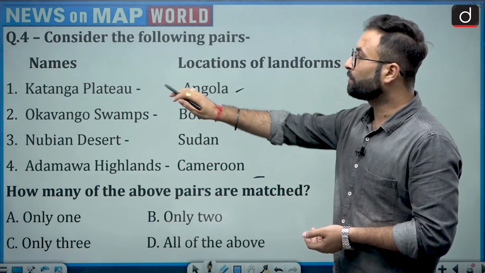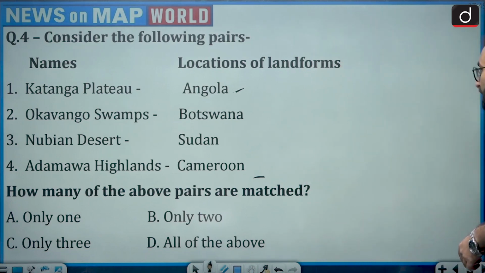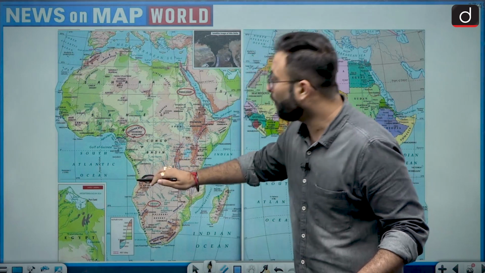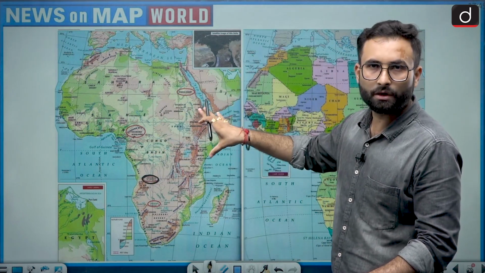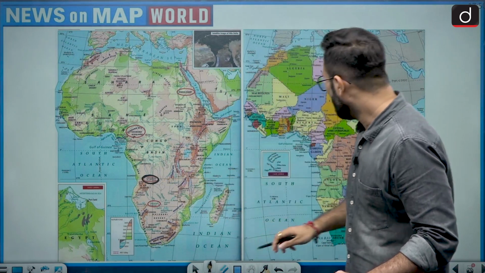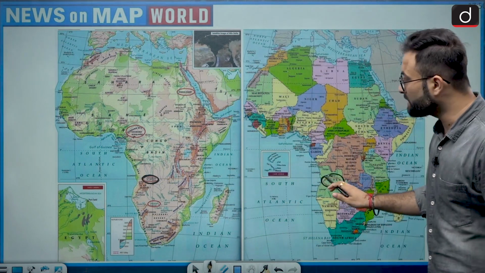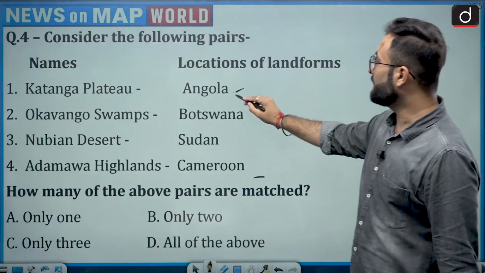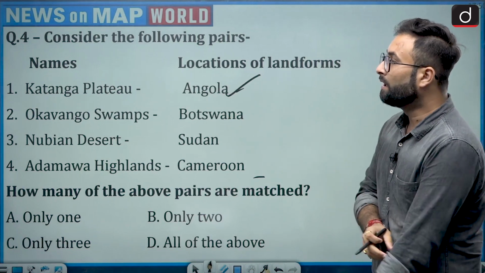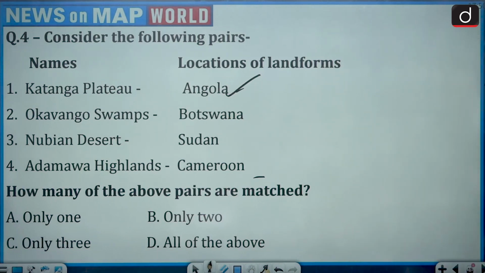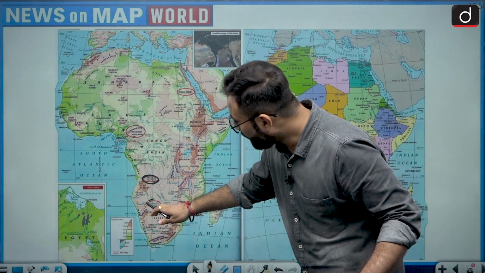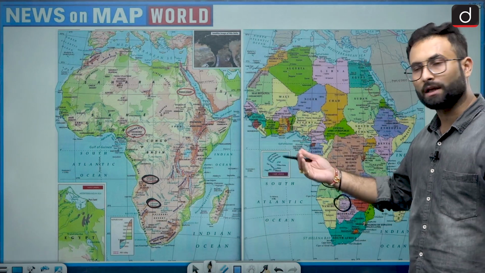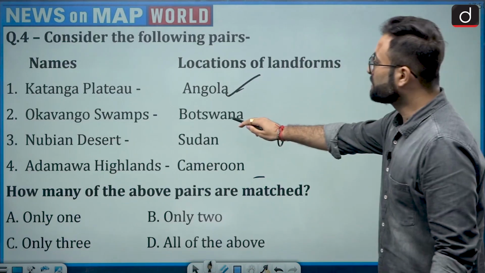Now when we look at the landforms over here, Katanga Plateau, here you can see when we are talking about the Katanga Plateau, which is located over here, all these areas are basically there in the African continent. So Katanga Plateau, which is over here, and in the corresponding location, you can say it is located in Angola or the areas of Angola. Looking at the match, this is correctly matched. Moving further, Okavango swamps which are given in Botswana. Here you can see these are Okavango swamps which are over here, and they are present in the northern side of Botswana. Moving further, this is also correct.